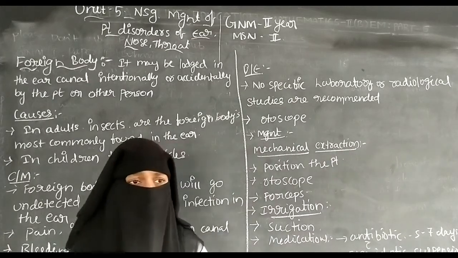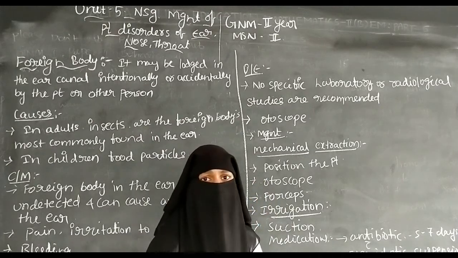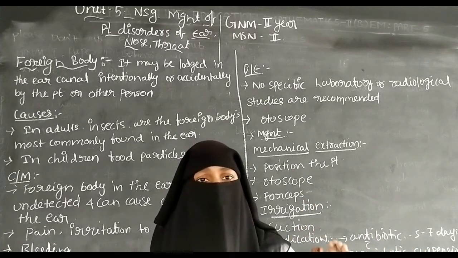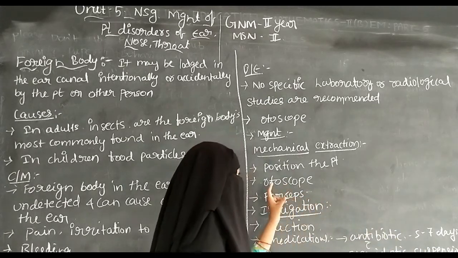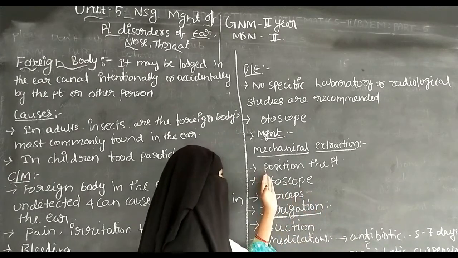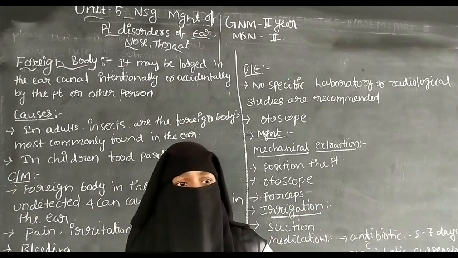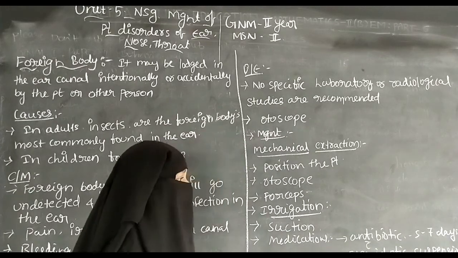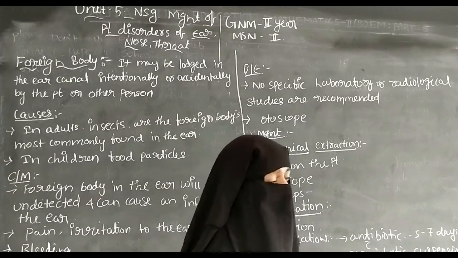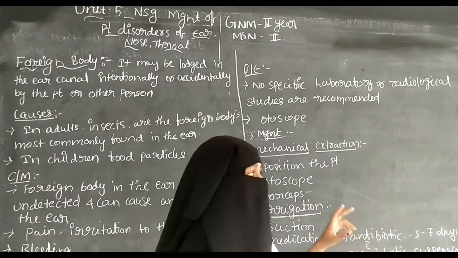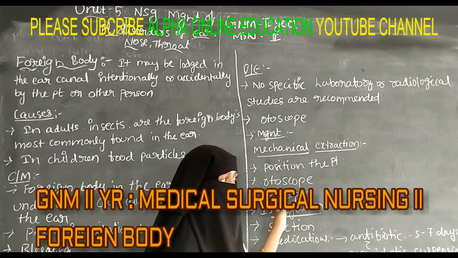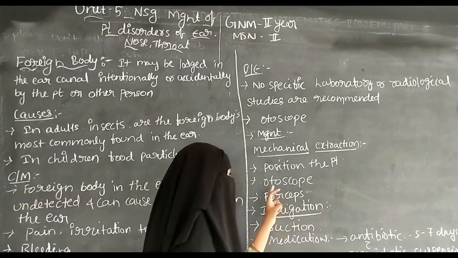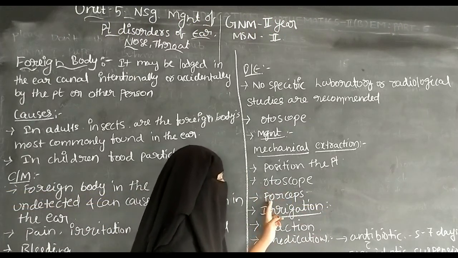By the otoscope we can visualize the ear canal. ఆటోస్కోప్ ద్వారా ఫారెన్ బాడీ అనేది చెవి లోపల ఎక్కడ ఉందో తెలుసుకోవడానికి ఈ ఆటోస్కోప్ని యూస్ చేస్తాం. So where the foreign bodies are situated in the ear canal, we can identify by the otoscope. So the next one is the forceps.